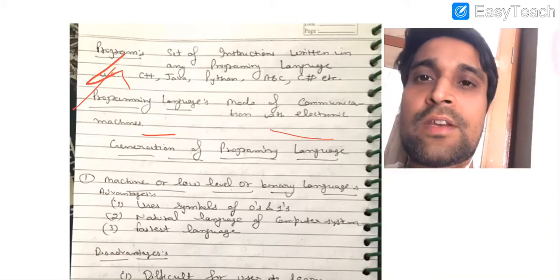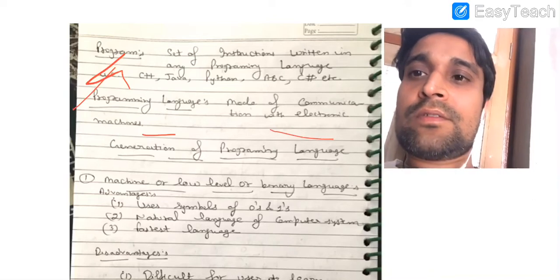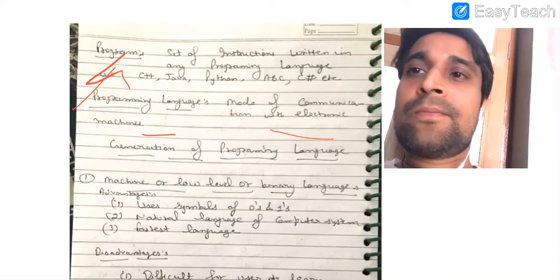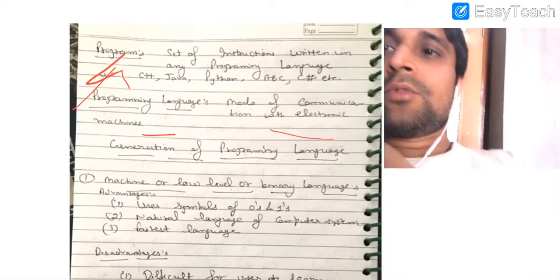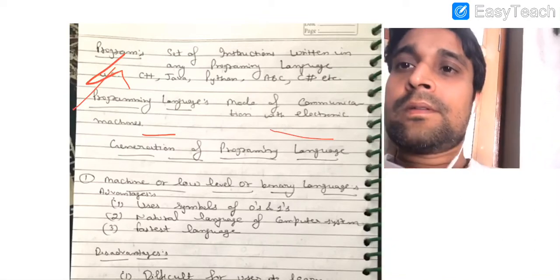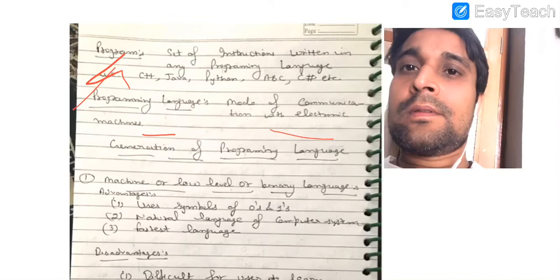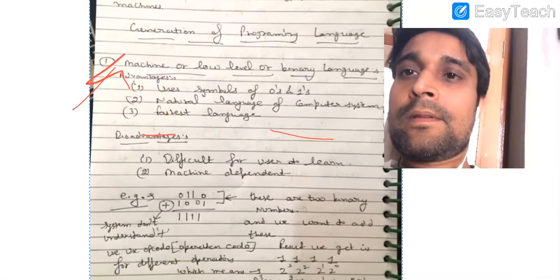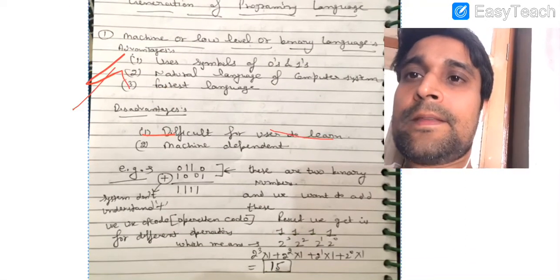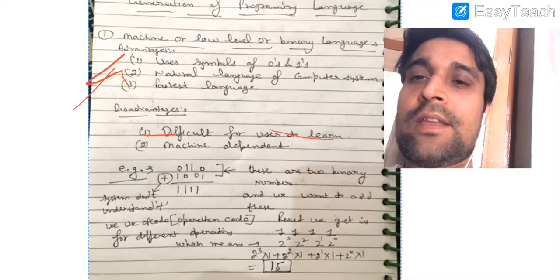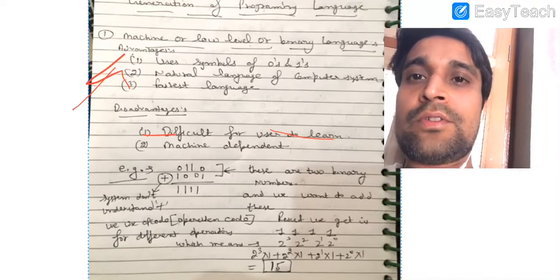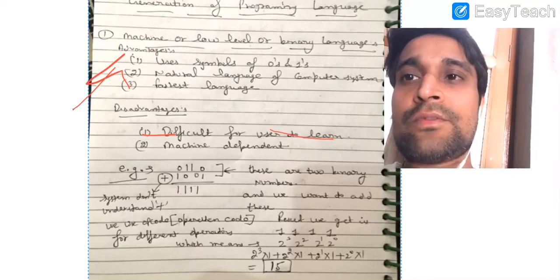Now very first we are going to discuss the various generations of programming languages, and then we will come to Python. Very first is machine or low level language or binary language. It is the natural language of the computer system. We provide input in the form of zeros and ones.